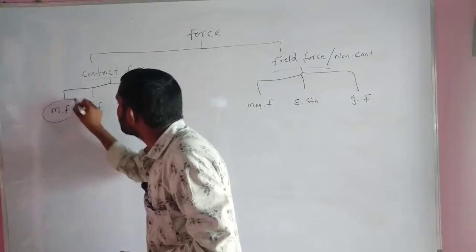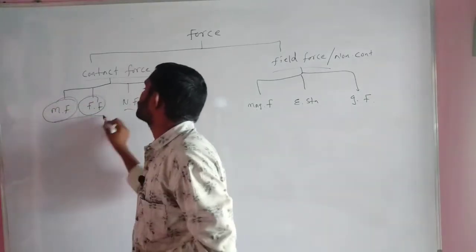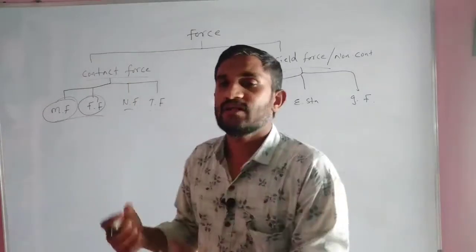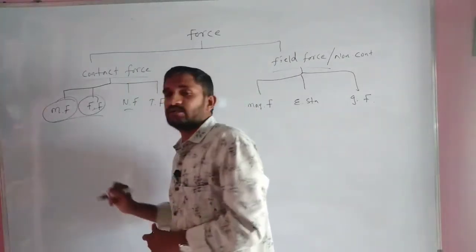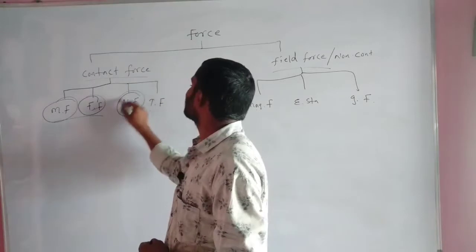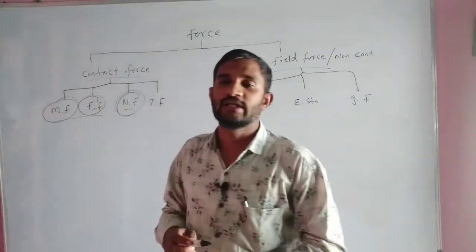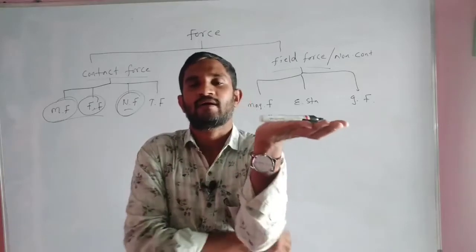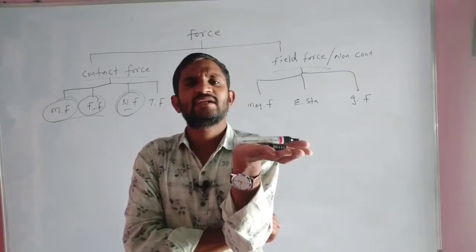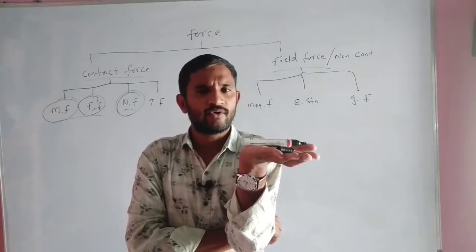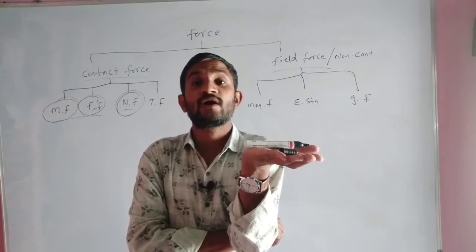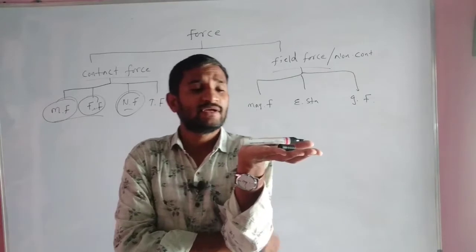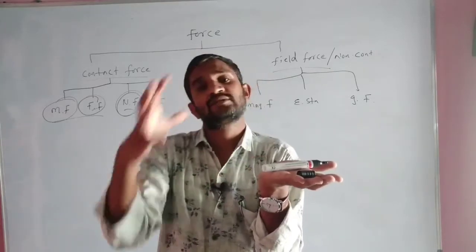In the last class we already discussed these two forces, muscular force and frictional force, with examples and concepts also. Now we have to discuss the normal force only. Suppose this is my hand, and I am keeping the marker. Is there any chance it will fall down? No, there is no chance to fall down. Why is there no chance of it falling down?